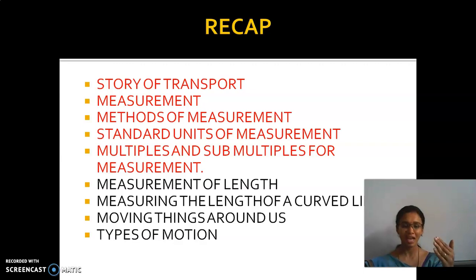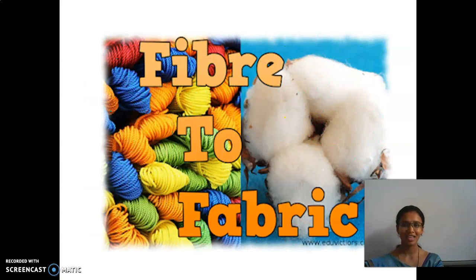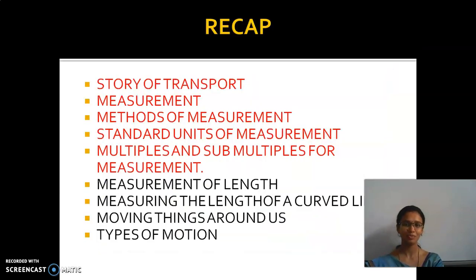Now we are stepping into the next chapter, right? It is nothing but fiber to fabric. What is our next chapter? Yes, you are full of colorful threads, which are prepared from cotton. So now we are going to see the lesson fiber to fabric. Shall we move?